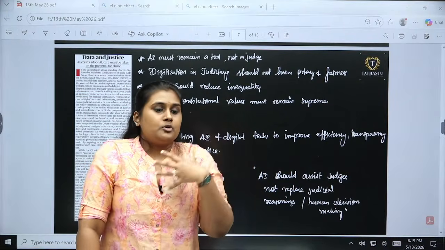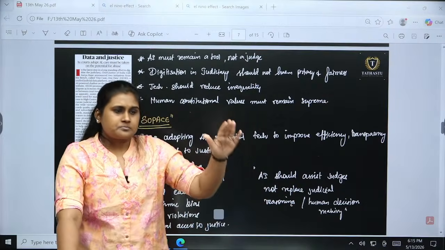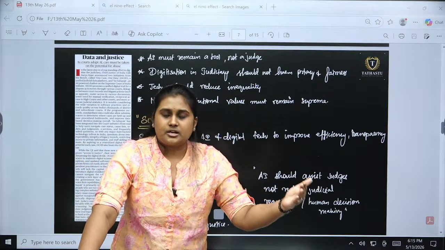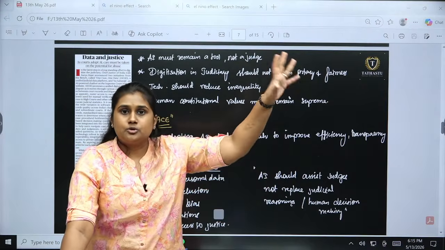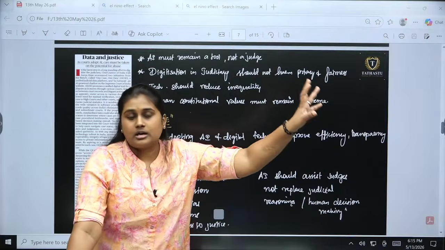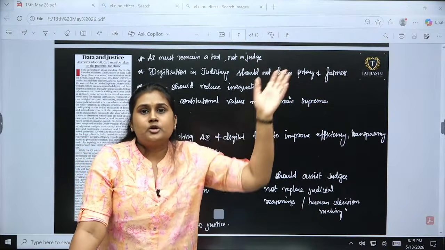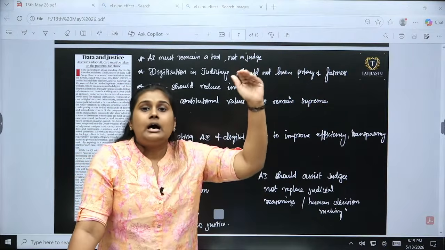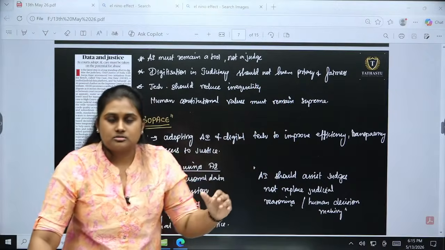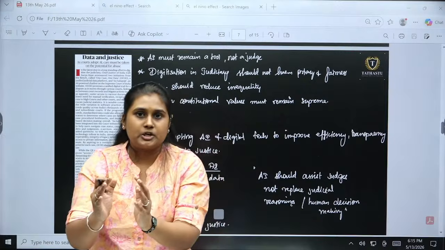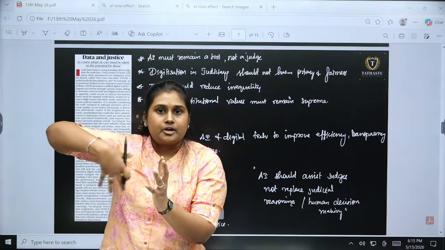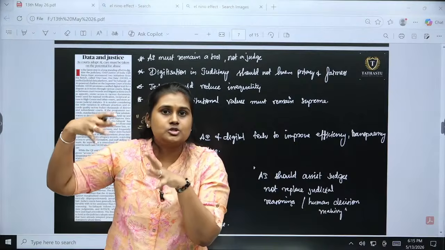If I go to a district court first, and I am not satisfied with the judgment the district court has given me, I'll go to the high court, and apart from that I'll go to the Supreme Court. So the judgments of these appeals will be consolidated in one particular place, like a cloud of data. The cloud storage will be there.